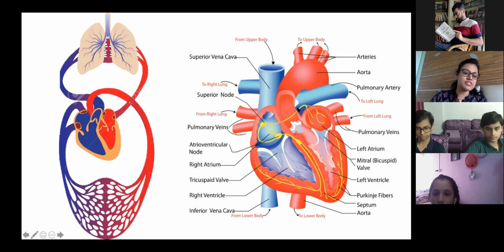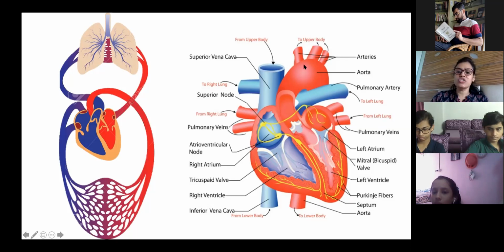Two more valves are present. One is in the aorta and one is in the pulmonary artery, because blood is moving out through the pulmonary artery and through the aorta also. Separately we say aortic valve and pulmonary valve, but together, if you want to give one name, this is called the semilunar valve, or SL valve. Is it clear? Even if you remember only this, that is an extra level of knowledge.